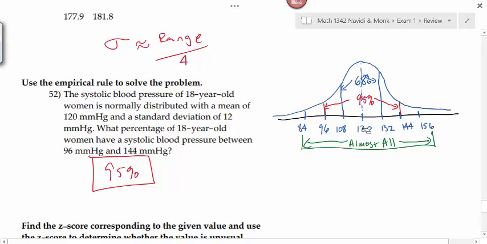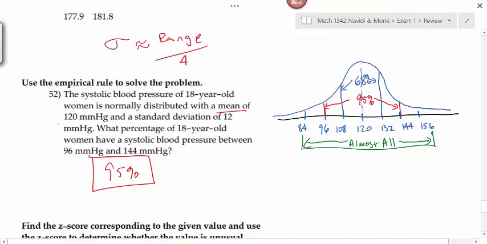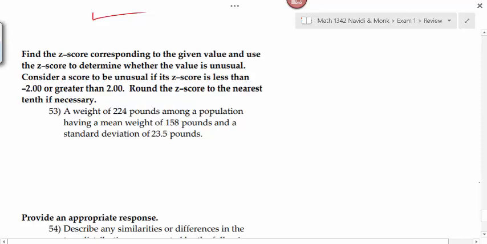The 120 is the mean, and that was given in the problem. The mean of 120. And then we were told the standard deviation is 12, so I added 12 as I went to the right, and I subtracted 12 as I went back to the left. When you draw this, don't worry about it being perfect. I just want it the right shape, symmetric and bell shaped, and then go out the same distance to the left and the right, and then write the right numbers down here at the bottom, and you'll be okay.